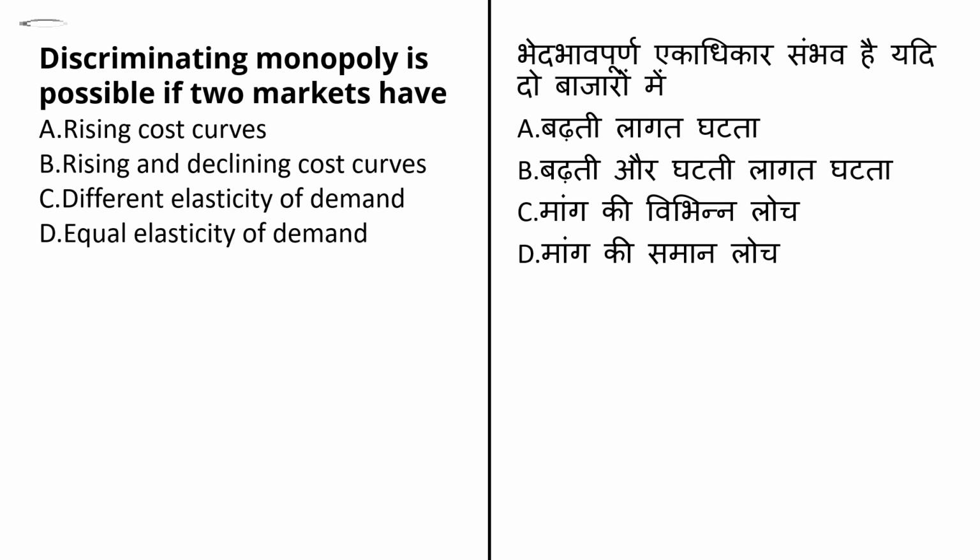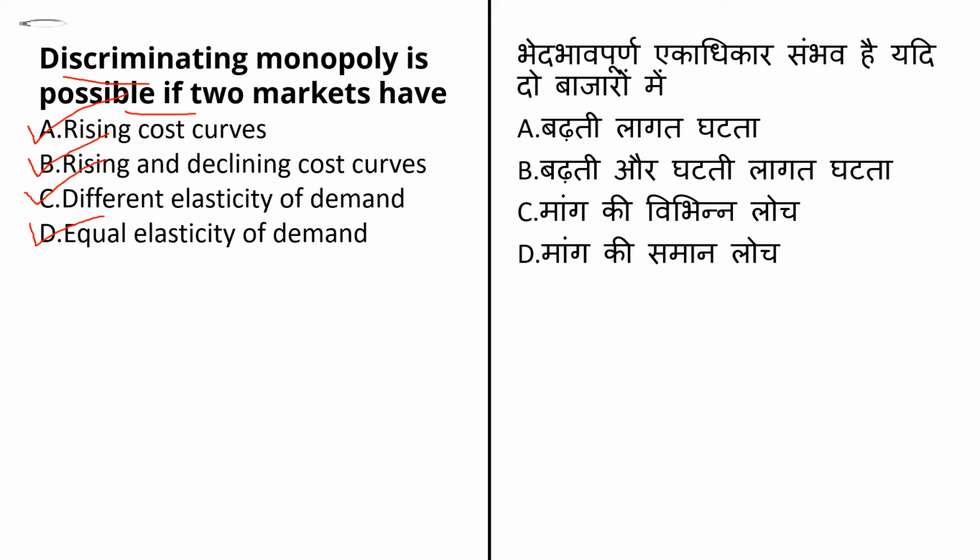The next question here is, discriminating monopoly is possible if two markets have, and the options given are rising cost curve. Second option is rising and declining cost curve. Third option is different elasticity of demand, and last option is equal elasticity of demand. Discriminating monopoly is possible if the two markets have different elasticity of demand.